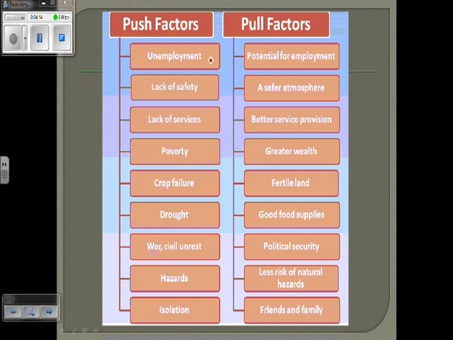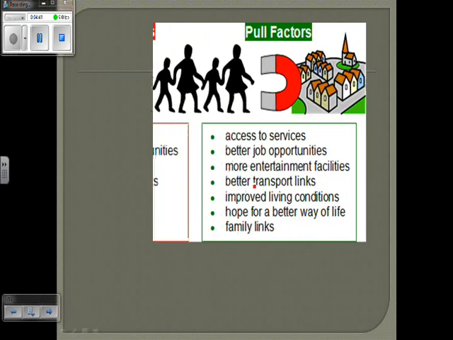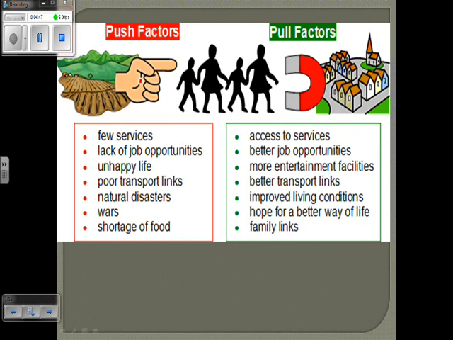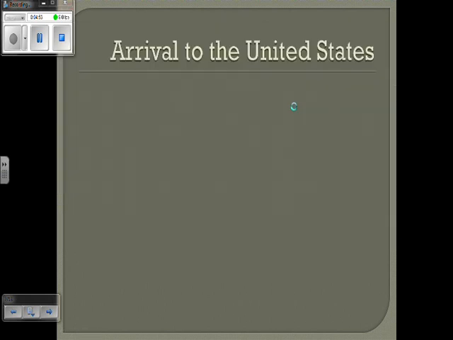So if a lack of jobs or unemployment pushes you out of your homeland, you go to a country that has potential for employment. If you leave a country because of poverty, you're going to another country because it has the possibility for greater wealth. Look at crop failure, for instance, the potato famine, that pushes them out of Ireland. The idea of good, fertile farmland pulls you into another country. Here's a pretty good way of looking at it. It's a little elementary, but the principle holds true. The finger pushing you out of one, a magnet is a good idea. What is attracting you to that new place?